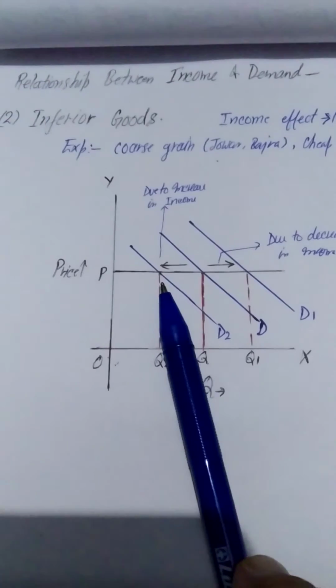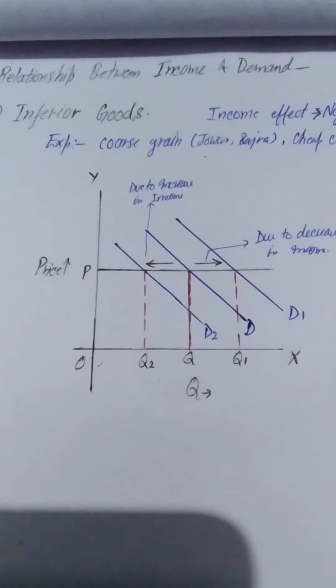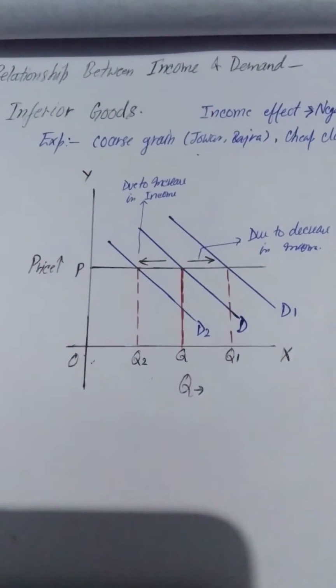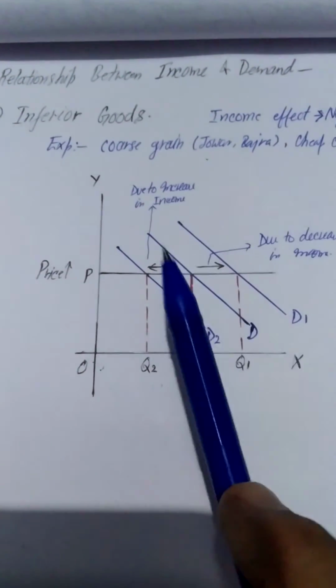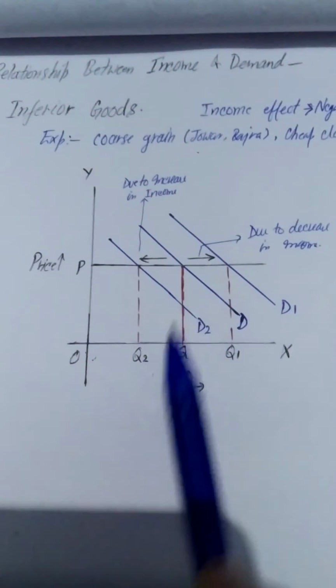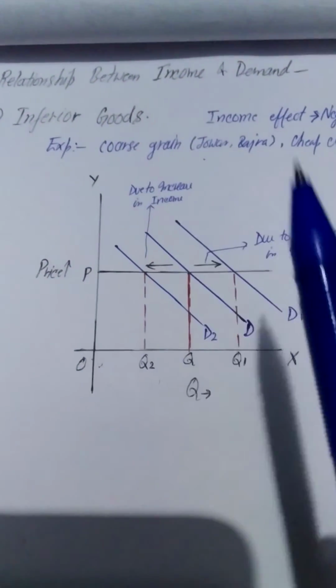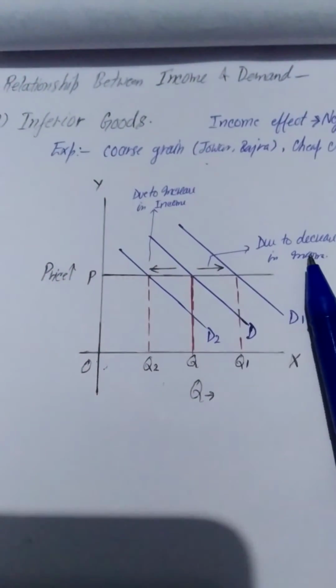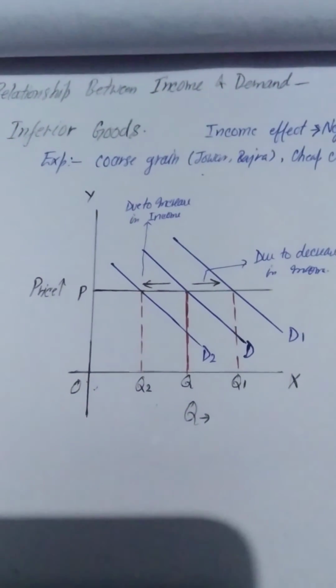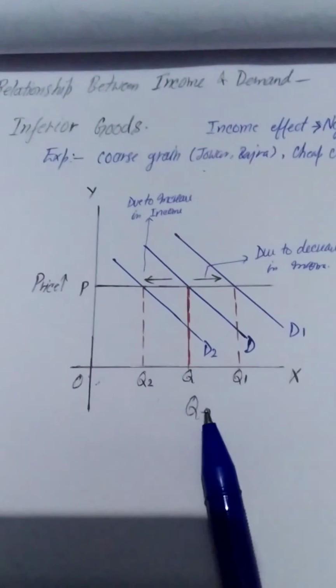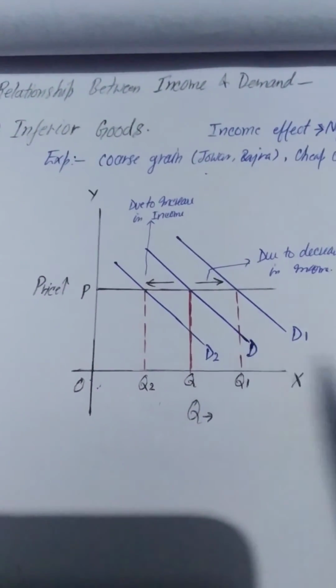So in this case, if the income increases, then there will be a negative effect. With the increase in income, the quantity demanded will be reduced, and if the income decreases, then as per the negative effect, with the decrease in income, the quantity demanded will be increased.